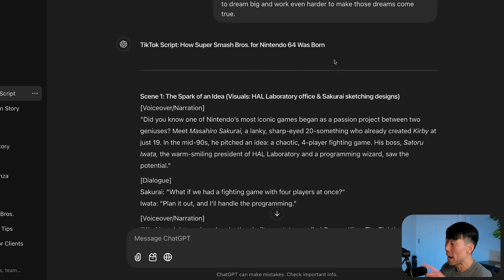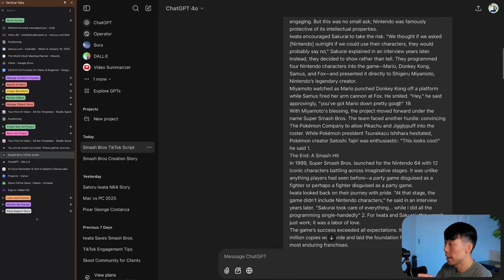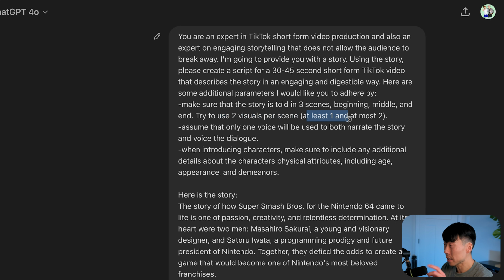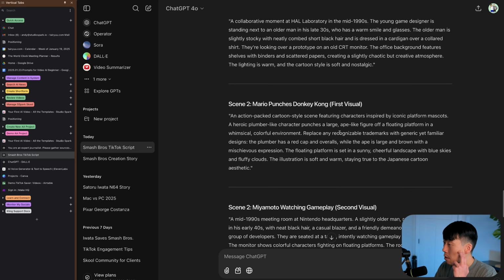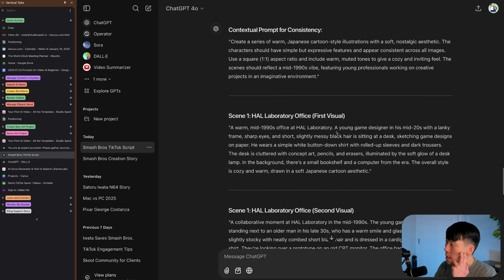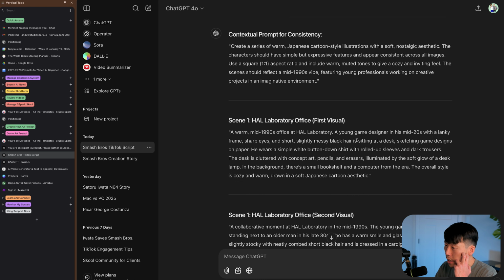And it's going back in the previous prompt. I did specify, try to use 2 visuals per scene, at least 1 and at most 2. Sometimes you have to be really specific with these prompts. All right, and our prompting is done. So skim these over real quick, just make sure they make sense. Sometimes ChatGPT will make prompts where the characters are inconsistent. So just double check that, because that is going to be really important as we move on to the next